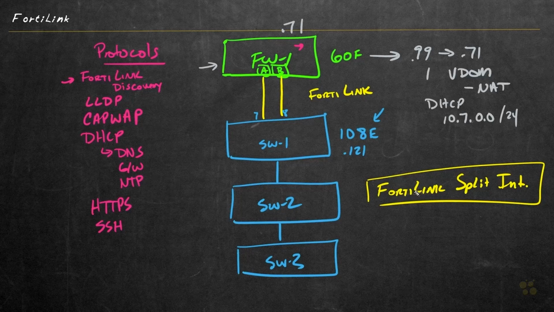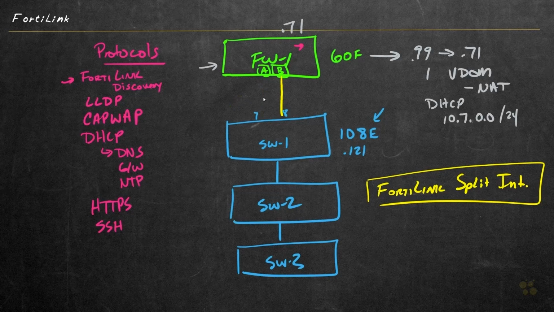So we could disable the FortiLink split interface, and what would happen is it would effectively make a logical pipe out of both those interfaces and then internally do load balancing between the firewall and the switch. So it's fantastic. If each of these is a gigabit, we'd have a throughput of 2 gigs between Firewall 1 and Switch 1. And that's because both interfaces are enabled, and they're both enabled as part of link aggregation. Fantastic.